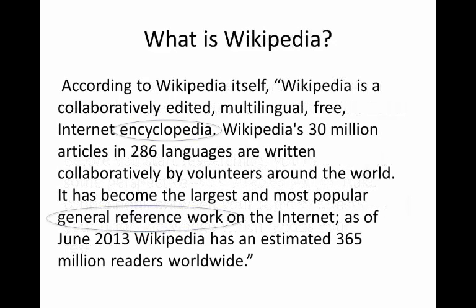Then, what is Wikipedia? According to Wikipedia itself, Wikipedia is a collaboratively edited, multilingual, free internet encyclopedia. Wikipedia's 30 million articles in 286 languages are written collaboratively by volunteers around the world. It has become the largest and most popular general reference work on the internet. As of June 2013, Wikipedia has an estimated 365 million readers worldwide.